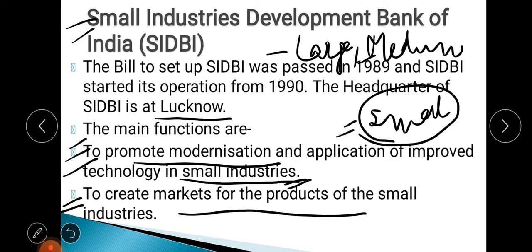Suppose they produce any commodity, suppose bottles. They produce some bottles or any kind of commodity. So SIDBI will create a market where these industries can sell those products. Otherwise this industry will not be able to run, is it not? So that is another role. That means the products produced by these small industries, SIDBI creates a market for those industries where they can sell their products.